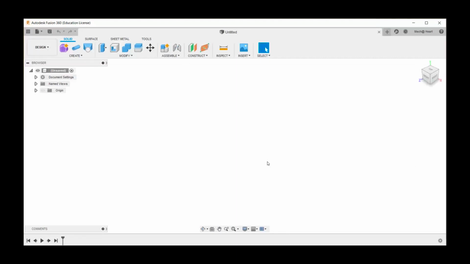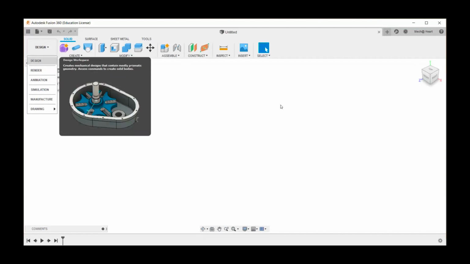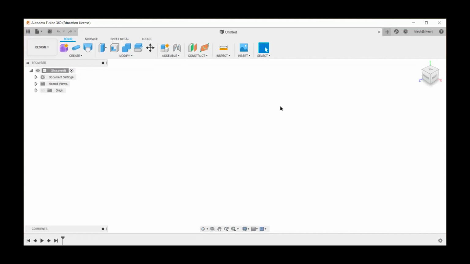Now this is a Fusion 360 screen. Hope you have all downloaded it and now you're able to see the screen. So these are the different workspaces. And just like we have seen, this is the design workspace in which I am right now. And here is the place where functionality essentially is going to be fulfilled.